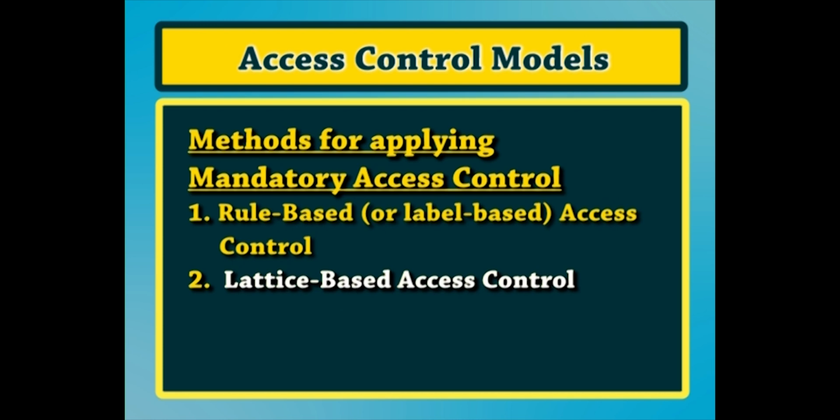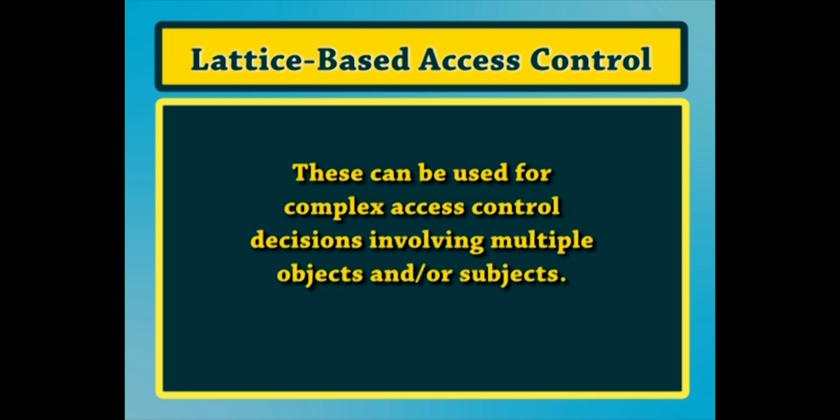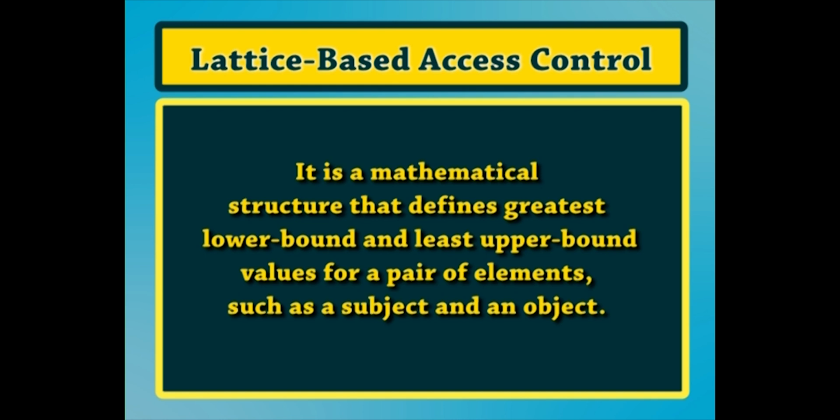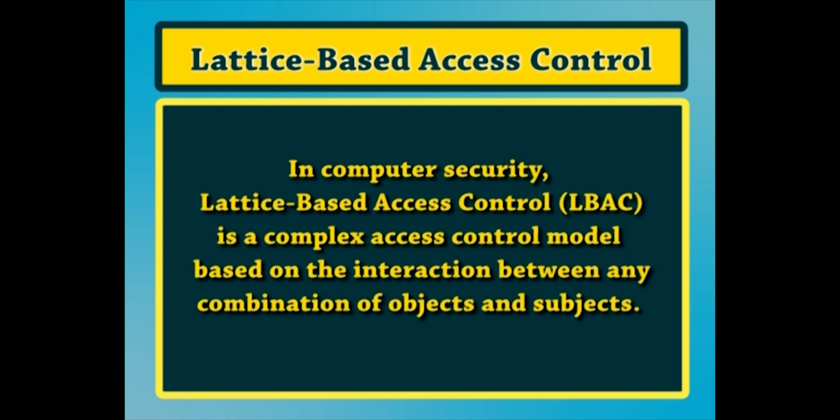Number 2, lattice based access control. These can be used for complex access control decisions involving multiple objects and subjects. A lattice model is a mathematical structure that defines greatest lower bound and least upper bound values for a pair of elements, such as a subject and an object. In computer security, lattice based access control is a complex access control model based on the interaction between any combination of objects, such as resources, computers and applications, and subjects, such as individuals, groups or organizations.